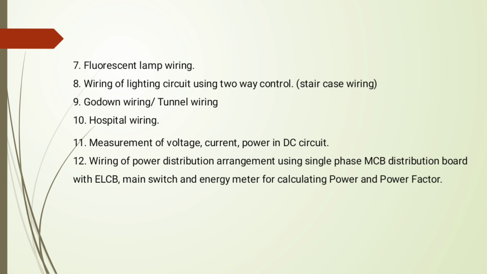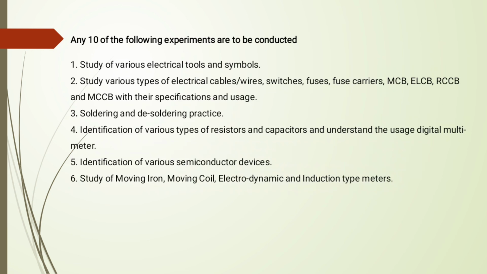Okay. Next one is the fluorescent lamp wiring, how to do it. The 8th is wiring of the lighting circuit using 2-way control. The 9th is godown wiring. The 10th is hospital wiring. The 11th is measurement of voltage, current and power in a DC circuit. The 12th is wiring of the power distribution arrangement using a single phase MCB distribution board, ELCB, main switch and energy meter for calculating power and power factor. Of these entire 12 experiments, we have to see only 10 in your syllabus. Any 10 of the experiments we have to follow and conduct.